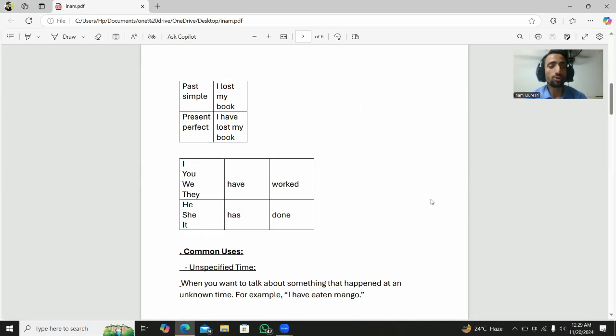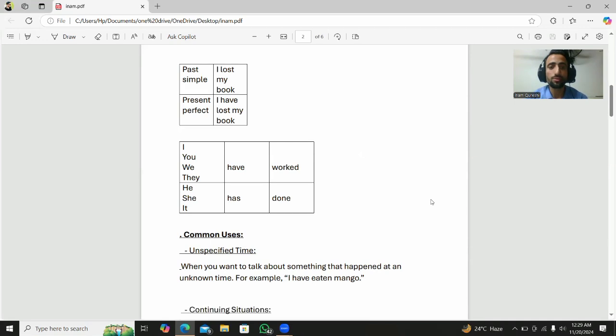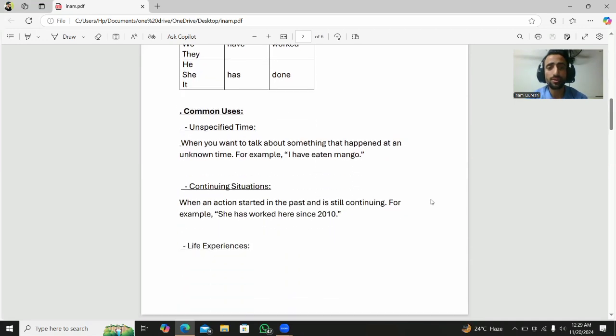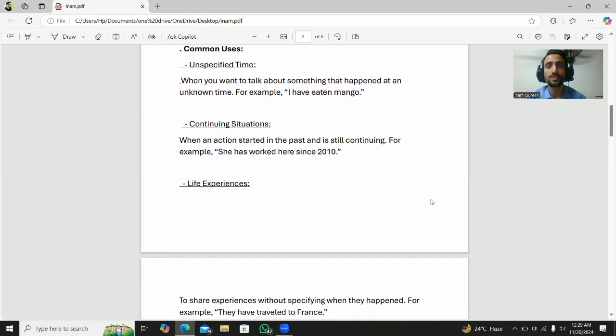So let's look now at an example to show you how the past simple is different from the present perfect. In the past simple, I could say, I lost my book, right? I, you, we, they, he, she, it are all subjects, with have or has, and then a verb, like work and done. Work is the regular verb, and done is the irregular verb. The common uses are unspecified time, continuing situations, life experience, and recent action. Unspecified time is when you want to talk about something that happened at an unknown time.